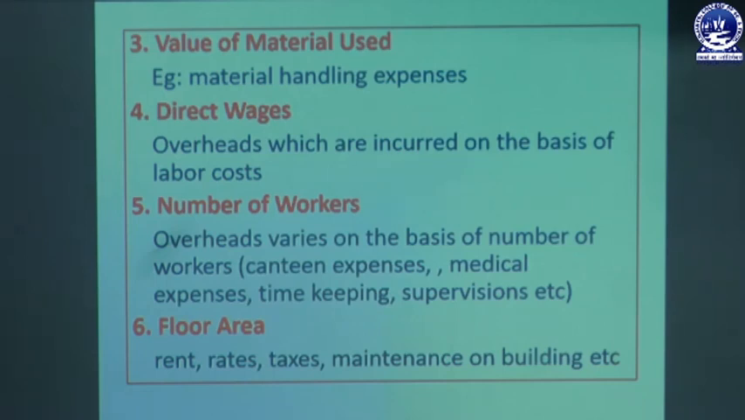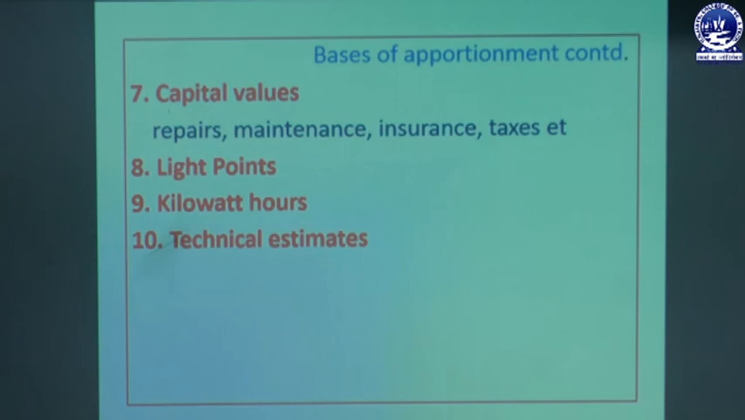Then floor area. This base is adopted for rent, rates, taxes, maintenance of a building, etc. Then the next one is capital values. This base should be adopted in case of repair, maintenance, insurance, tax, etc. Then other bases: lighting points. This base is adopted in case of lighting. Then kilowatt hours. This is charged on machine hours worked or the power consumed. Then technical estimates. If there is no such basis for the expenses to be distributed or apportioned, then it will be made on technical estimation.